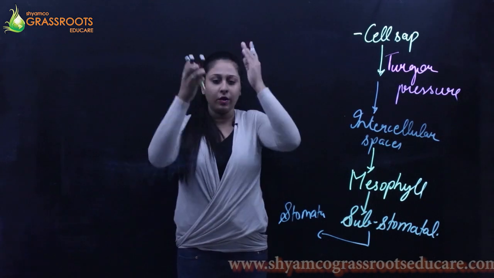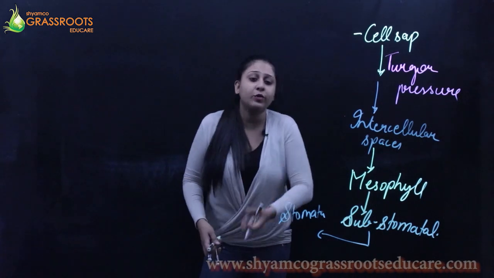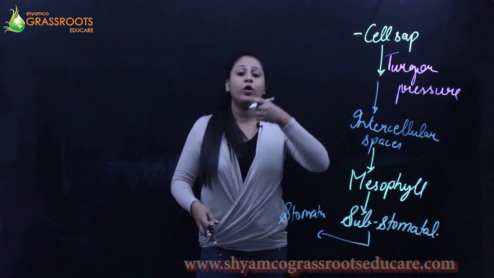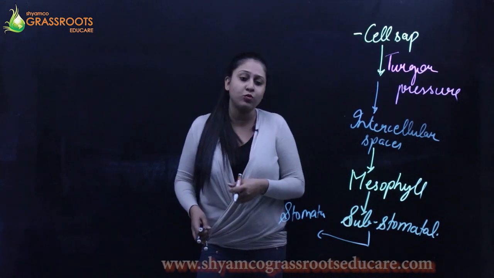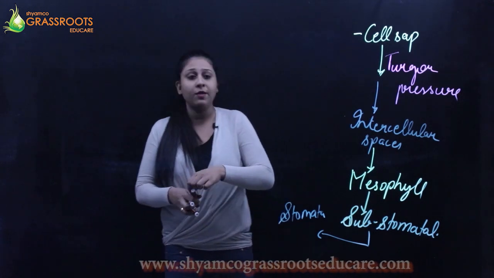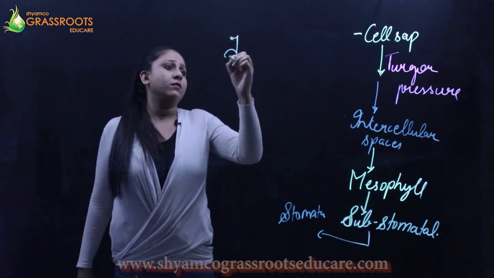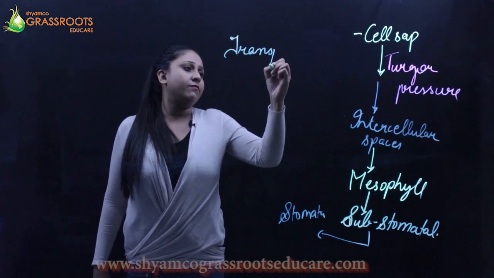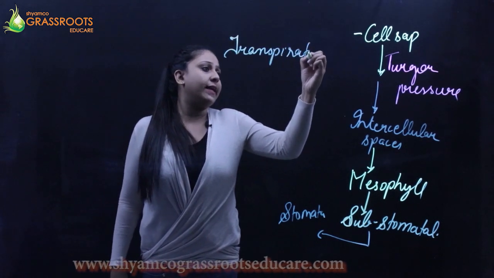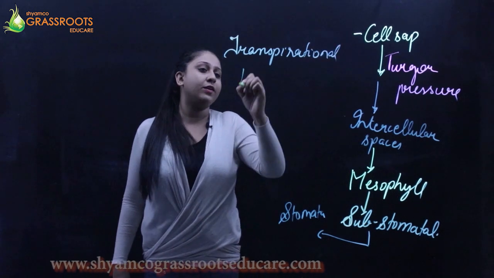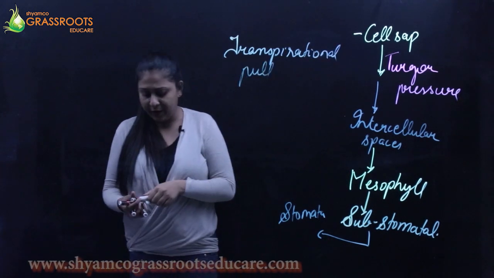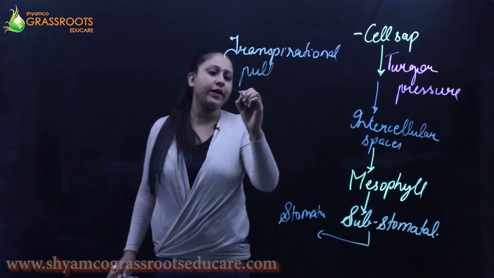I told you there is a water column which is formed in the cell. So there is a transpirational pull, and more and more water is absorbed by the xylem vessels from the roots. This transpirational pull can last as long as 50 meters. So in trees as tall as 50 meters, this transpirational pull can happen.